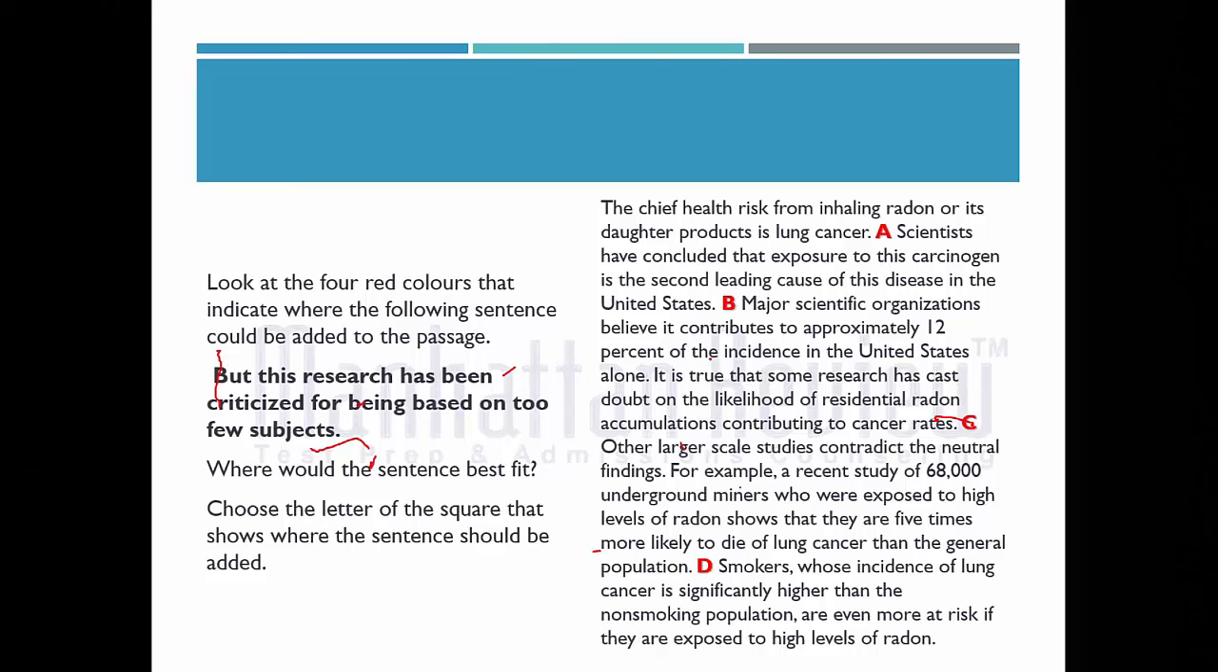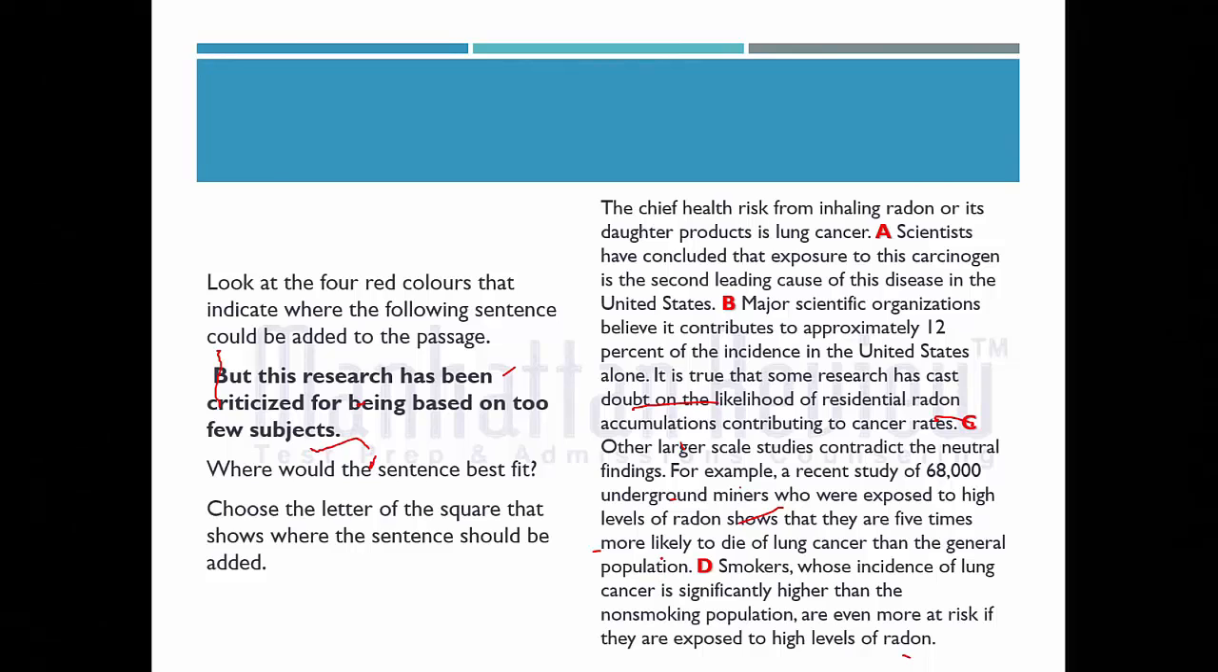So what are those few subjects is discussed in option B. It is true that some research has cast doubt on the likelihood of residential radon accumulations, so residential radon accumulations that are contributing to the cancer. So, but this research has been criticized. I mean, this result which is produced by the scientists has been criticized for being a study carried out only about few subjects. And then the other large-scale studies that contradict the neutral findings. So some example is mentioned over here.